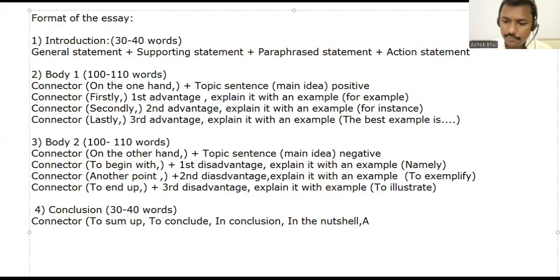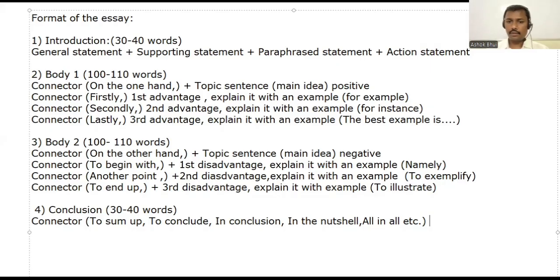All in all, and so on. There are many more. All in all, in a nutshell, to recapitulate. Or overall is also there.